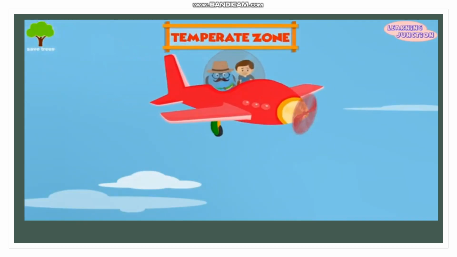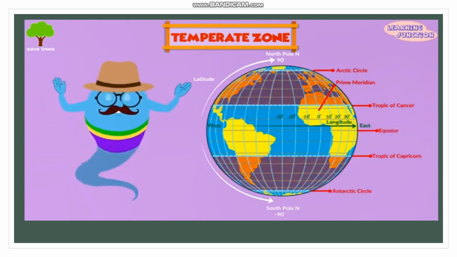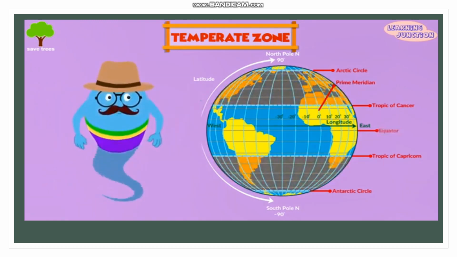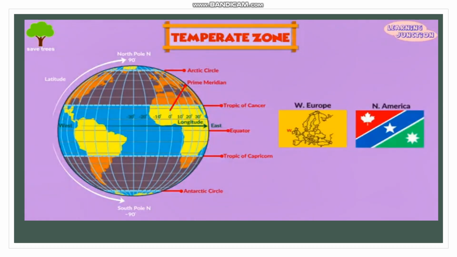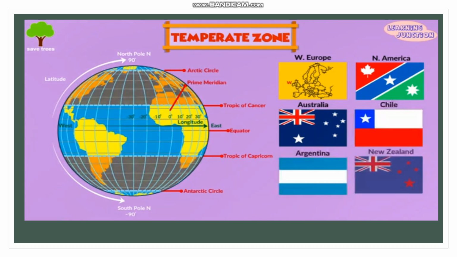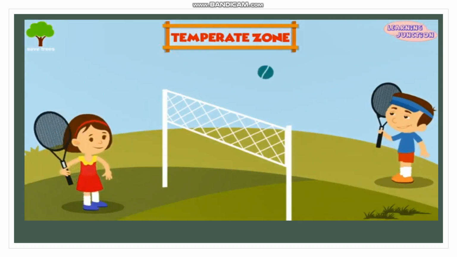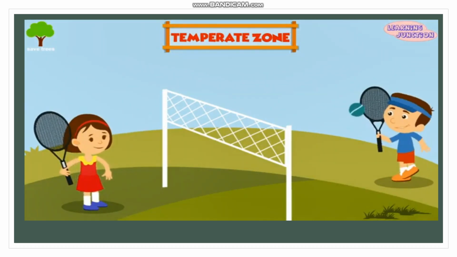And now it's time to visit the temperate zones. These zones are usually midway between the equator and the poles. This region includes most of Western Europe and some areas of the North America's west coast in the northern hemisphere. In the southern half of the world, the southeast of Australia, some areas of Chile and Argentina, and New Zealand have a temperate climate. The weather isn't extreme in this zone. They usually have warm, dry summers and short, rainy winters.